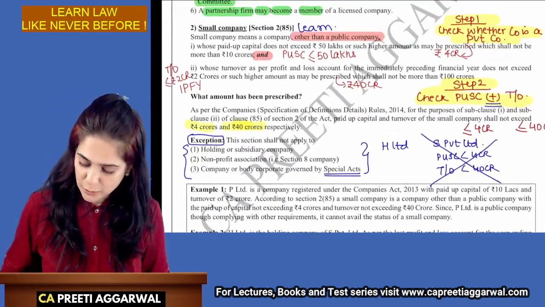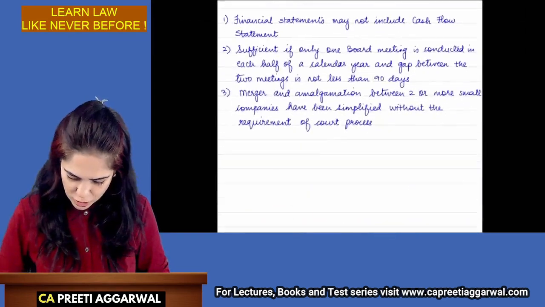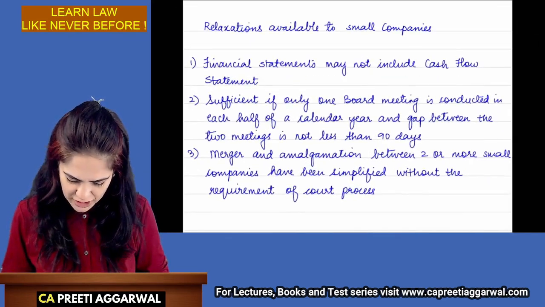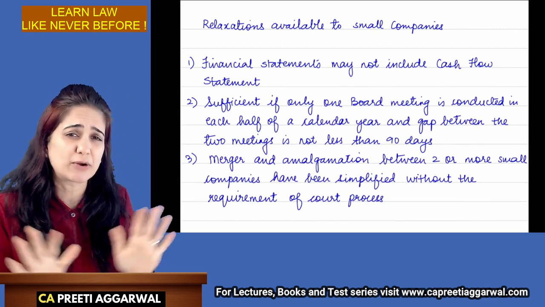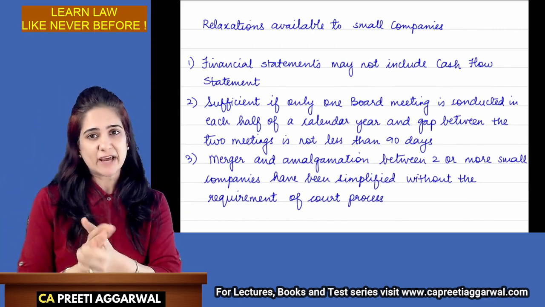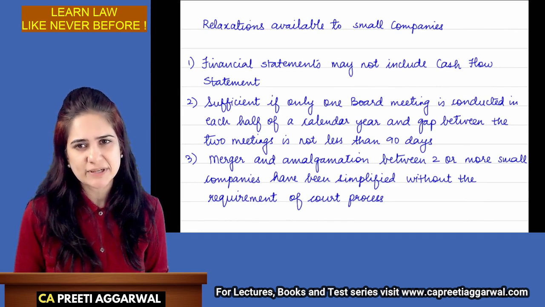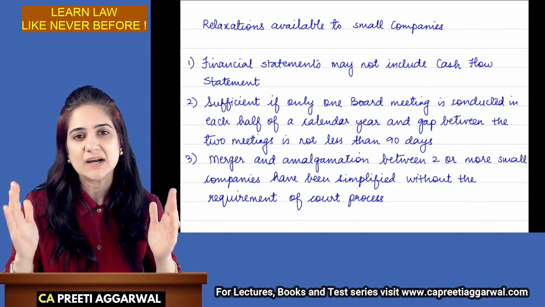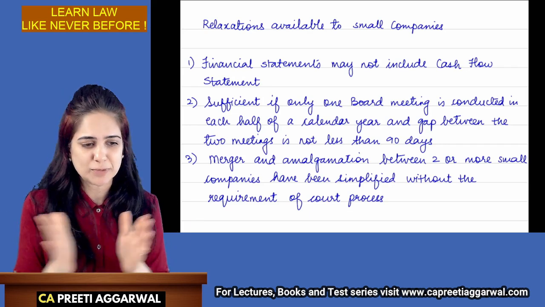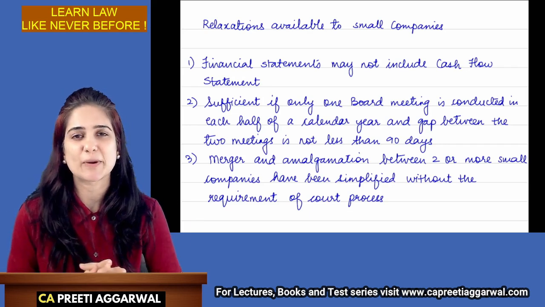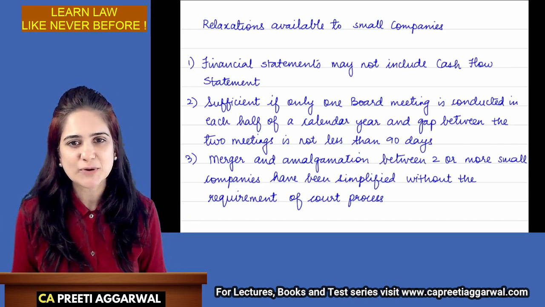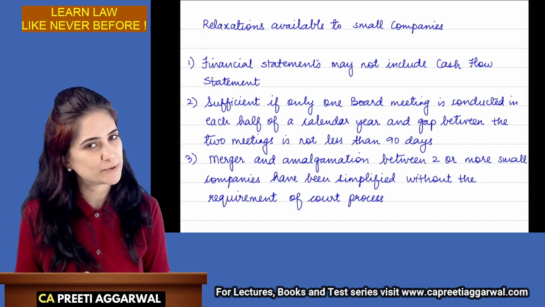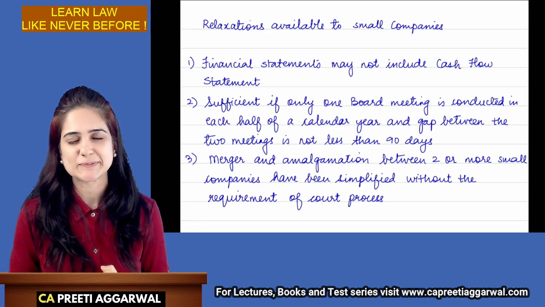Okay. So with this, we also come to an end of your chapter. There is a small note which I have written. These are the relaxations available to small company. Maybe asked as a short note. I don't want to leave anything. Financial statements may not include cash flow. It is sufficient if only one board meeting is carried out each half. Gap should be at least 90 days. We had studied this. It was also applicable to OPC. Merger amalgamation is now simplified. No need to go through the court process. Pause the video. Write this.